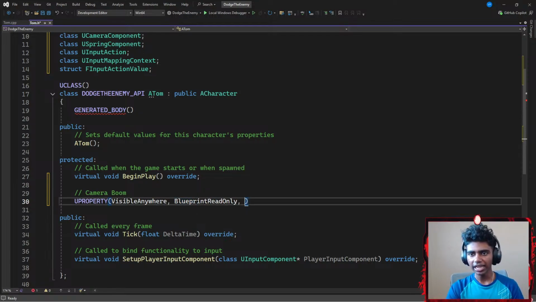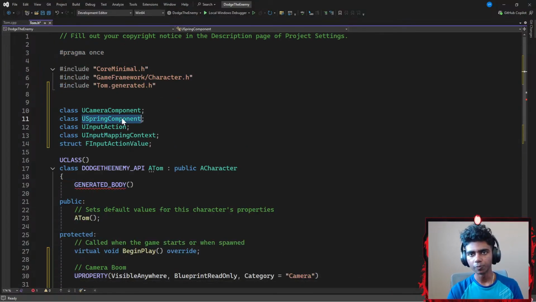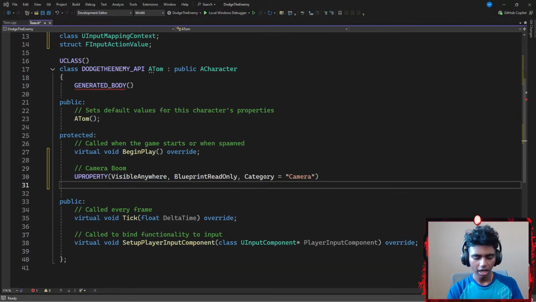Okay, that's it. Lastly, I'm gonna go ahead and categorize it using my category. I'm gonna set it equal to, let's go with something like camera. And then once I'm done with that, I'm gonna copy my use spring arm component, because again, recalling that camera boom is my spring arm. I'm gonna paste my empty class here and represent it using a pointer called something like camera boom. And then I end this with a semicolon.